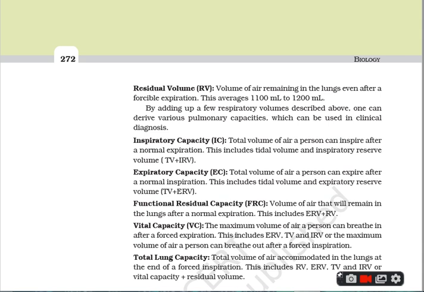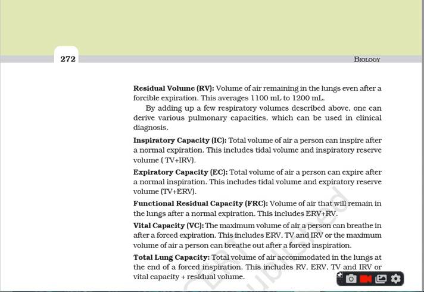Normally, whatever amount of air you are expiring, even after that, some volume of air is left in the lungs. It includes ERV plus RV. ERV is expiratory reserve volume and RV is residual volume. All the values I have already given you above.